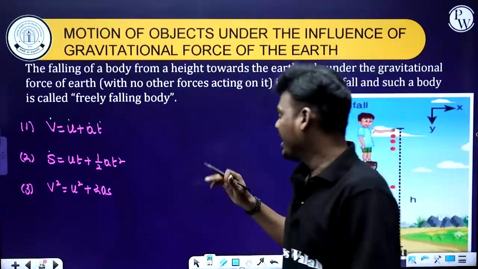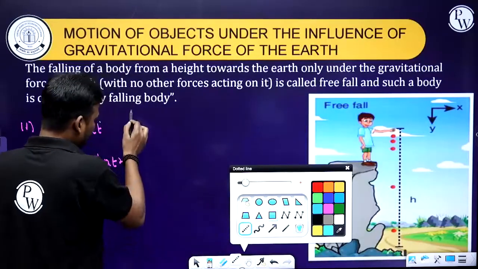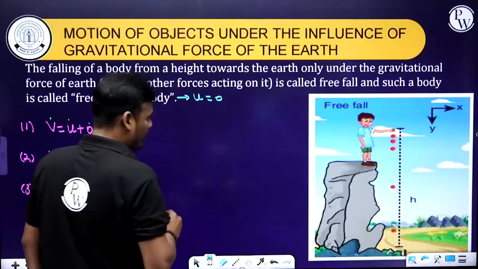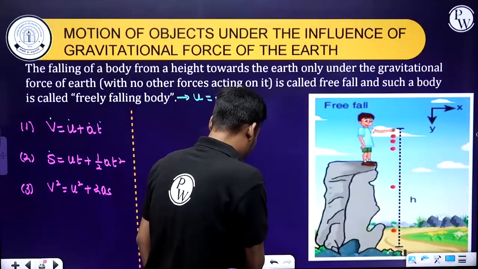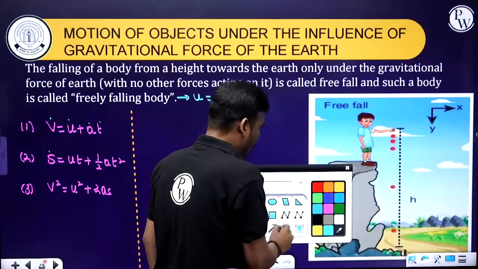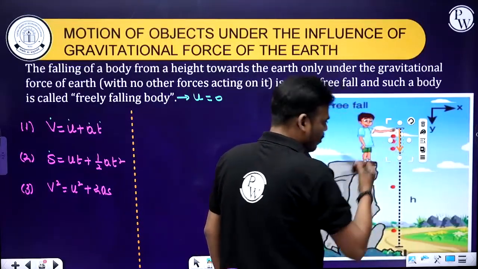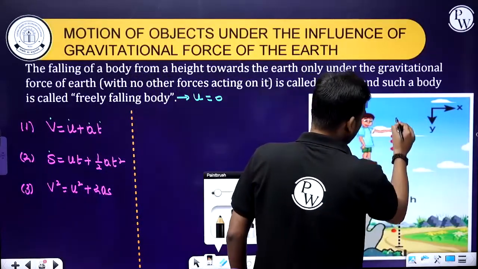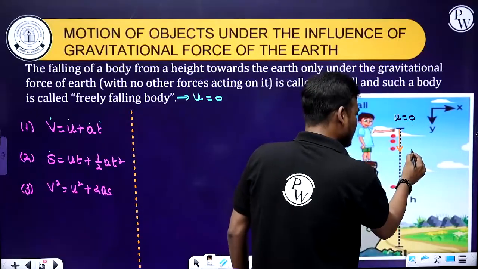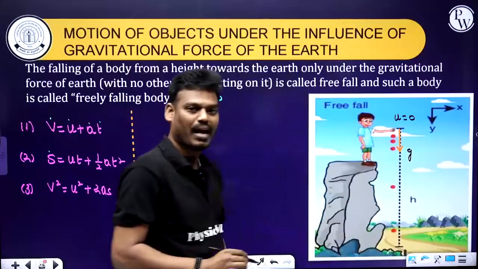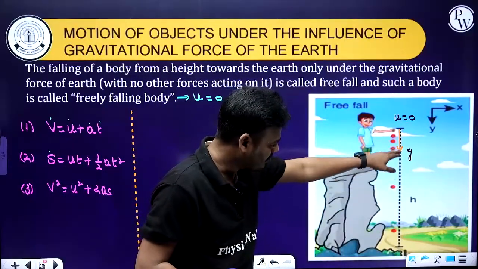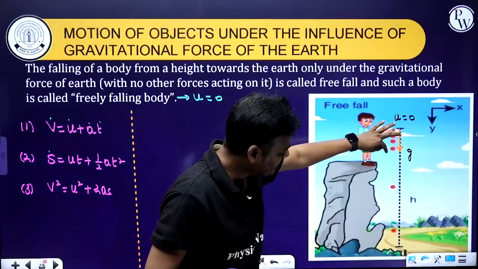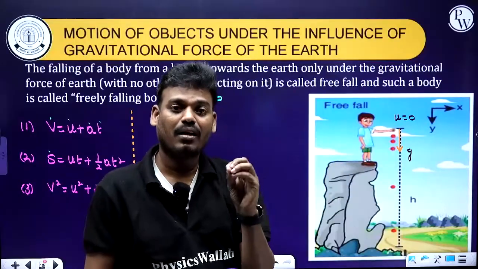Got it? Now, with respect to a freely falling body, what is u? That is equal to 0. Here one body is dropping from this point. Is it visible? So in this situation you can write u is 0, and this is the g value, acceleration due to gravity. Acceleration is produced in this ball, so that we can see in an equal interval of time the distance covered is unequal. That means there is a non-uniform motion.